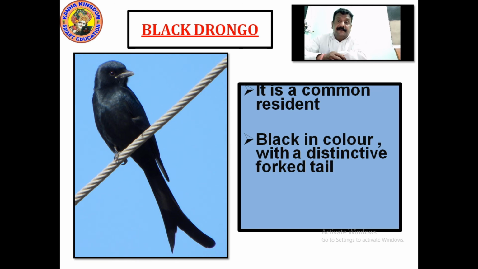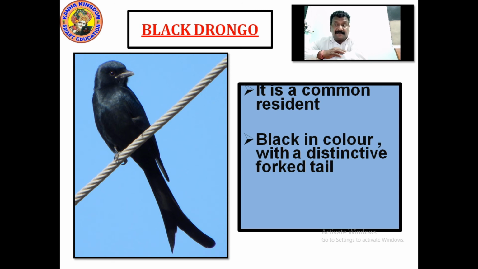So when you talk about some commonly seen birds, it's the black drongo. The black drongo is a common resident. Common resident means it stays in the place in India. You can see it everywhere, a common resident of India. It can be seen in all the places of India. It is black in color with a distinctive forked tail.